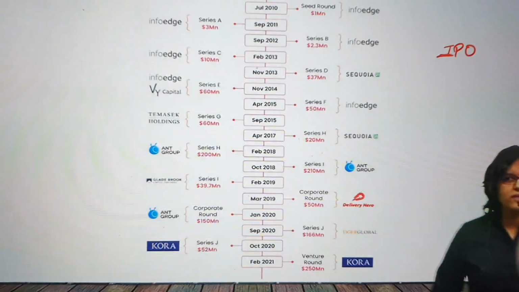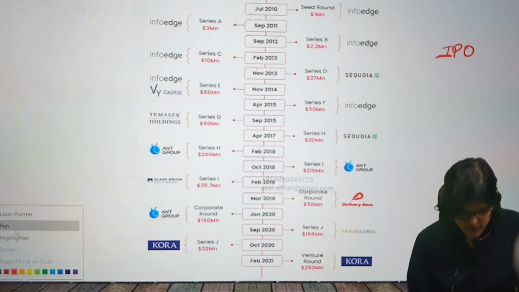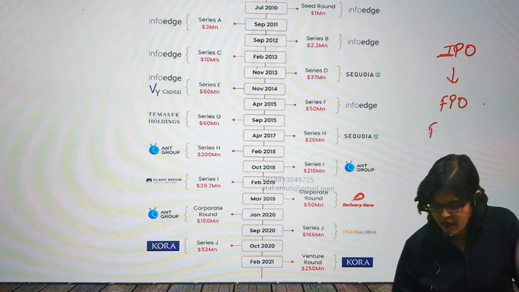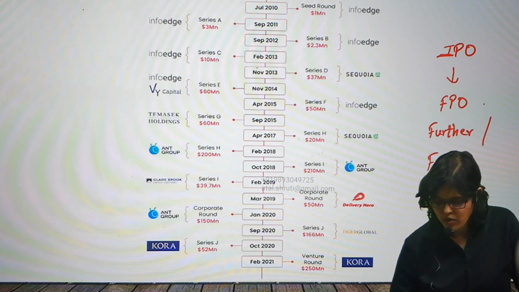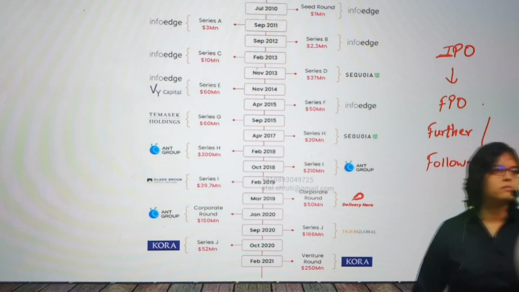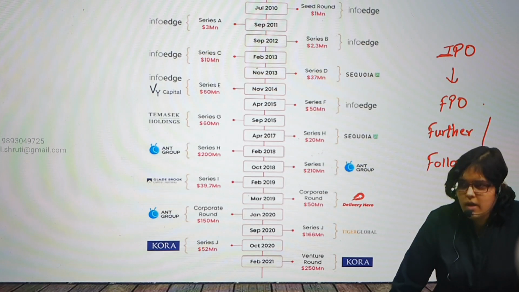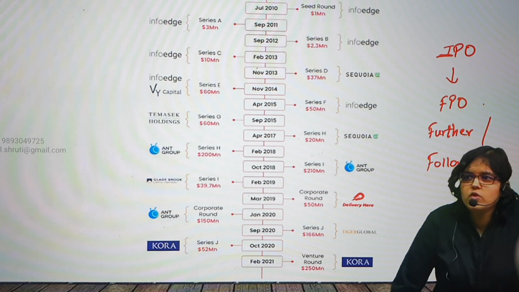Okay, so IPO only once. Then we have a term called FPO. What is FPO? Follow on public offer or a further public offer. Both words can be used. I'm repeating, either it will be a further public offer or a follow on public offer. Right? Yesterday, if you remember, we discussed the example of LIC for the upcoming IPO. An upcoming FPO is of Ruchi Soya.